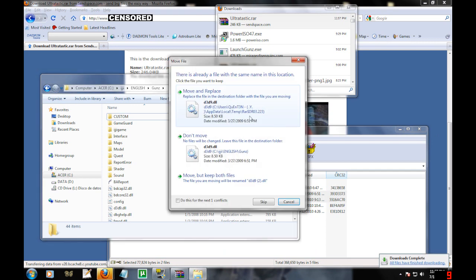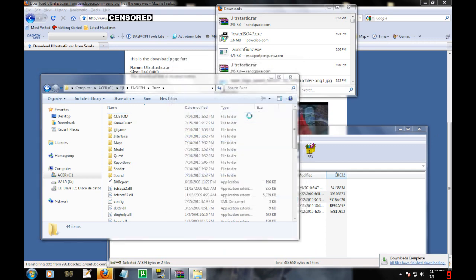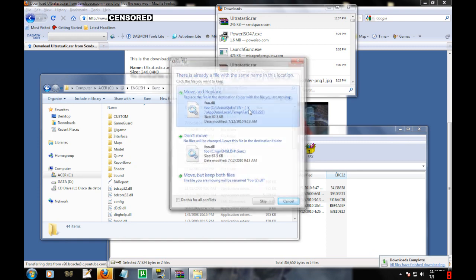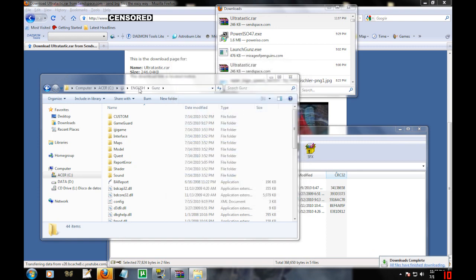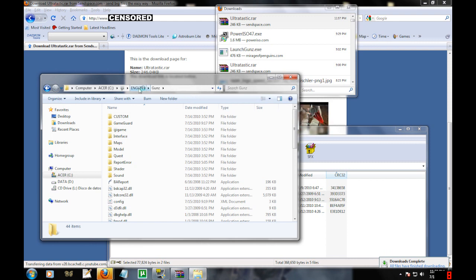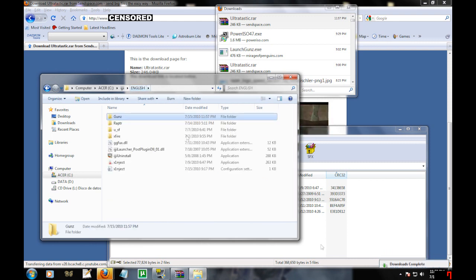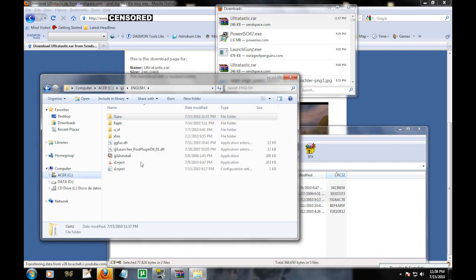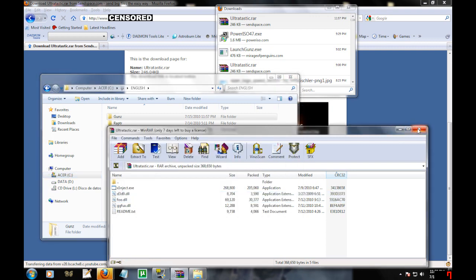And you will not get this error, only I did, because I am the one who's putting them in the folder that already has them. I also prefer doing this. Put the injector and ggfox.dll in the English folder behind the guns folder. Makes it a lot more convenient. Since I already have them there, I'm not going to put them there again, of course.